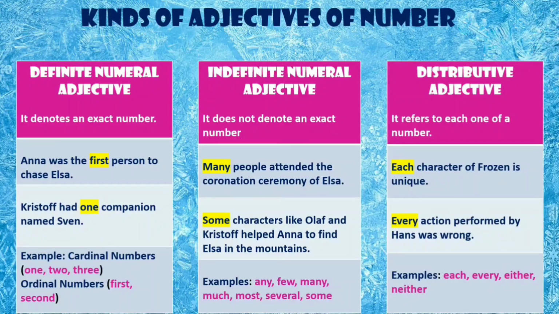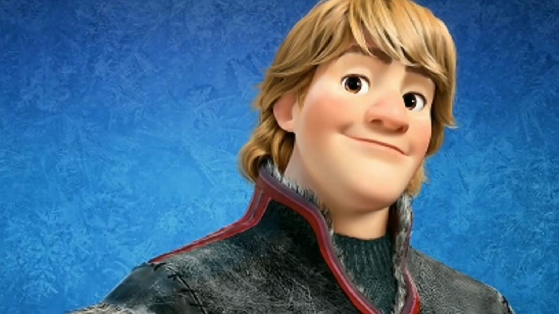And lastly, we have distributive adjective. It refers to each one of a number, and the examples are each, every, either, and neither. Some more examples are given, like each character of Frozen is unique. Here, we are talking about each one of a number. That is why we are using the words like each and every before the nouns. And the second one is every action performed by Hans was wrong. So here, every is also an example of distributive adjective.